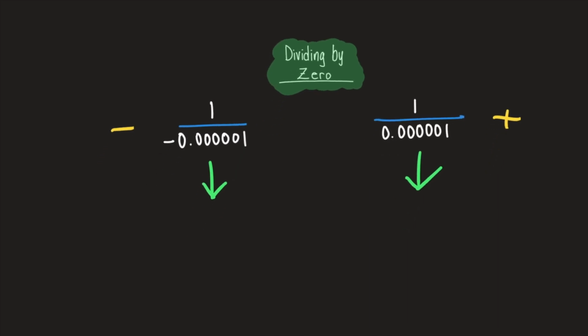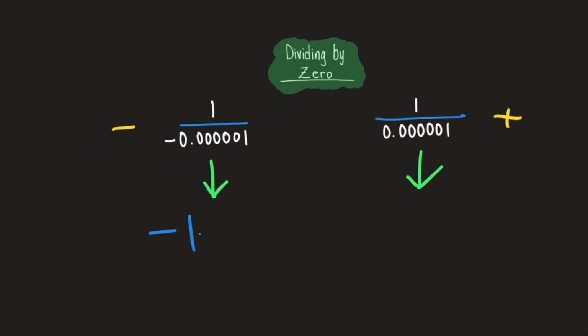So the one on the left is going to evaluate to negative 1 million because we're dividing 1 by negative a millionth. How many times will that go into 1? Well, negative 1 million times. And then the same for the right-hand side. We've got positive 1 million.